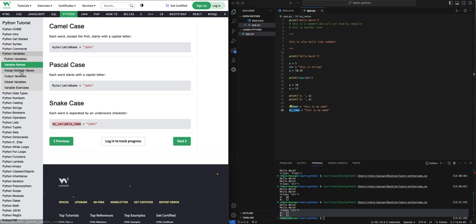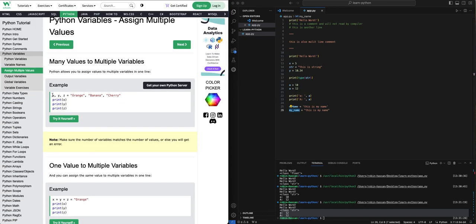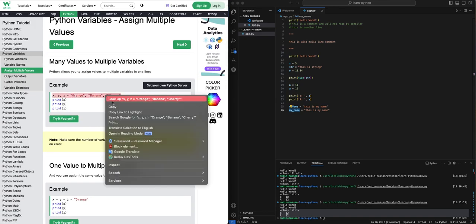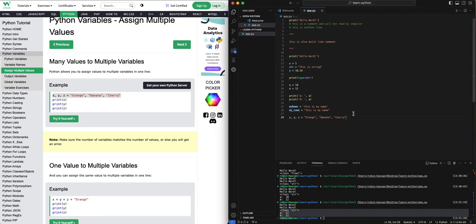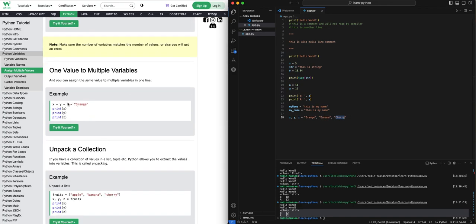Assigning multiple values. This is also a valid case. If I use x, y, z, where x is equal to orange, y equal to banana, and z equal to cherry, this also works. Whenever we assign this, it means to all the variables x, y, z, we are setting the value to orange.